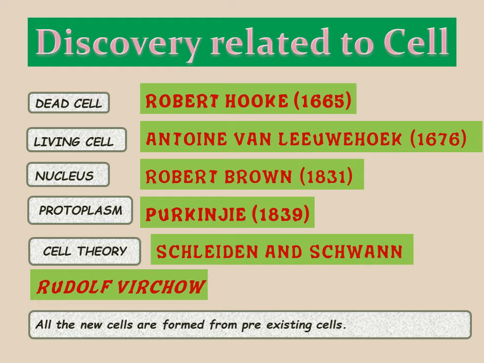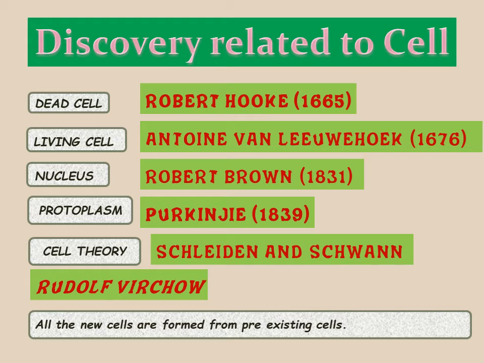When those postulates were combined, it became the cell theory. So cell theory was given by Schleiden and Schwann, and it was extended by someone else. Suppose I am giving certain postulates and someone else adds one more postulate to that theory. So we can say that it is the extension of my theory.